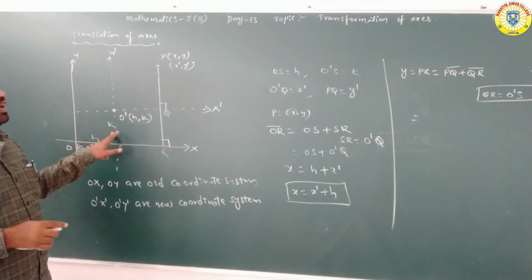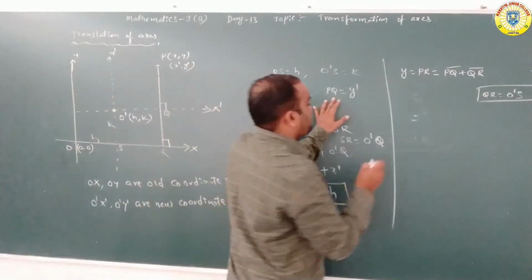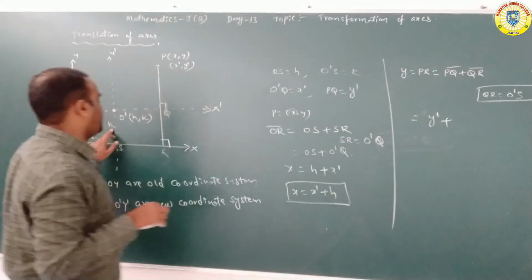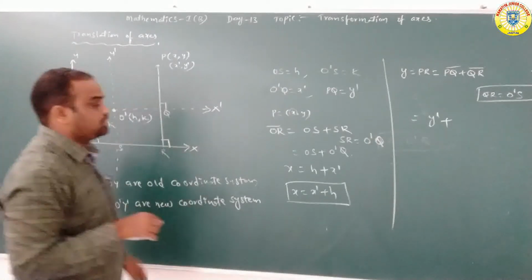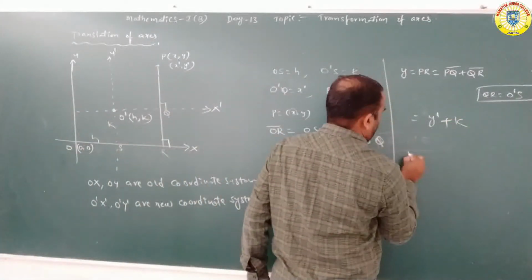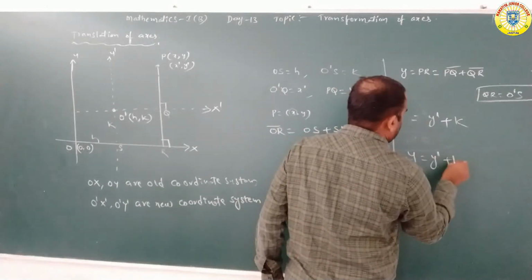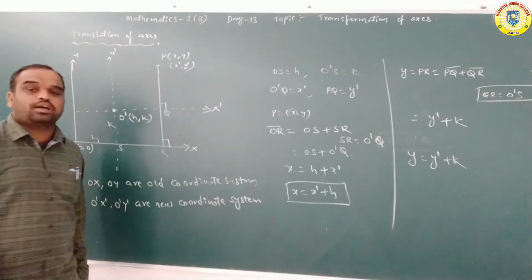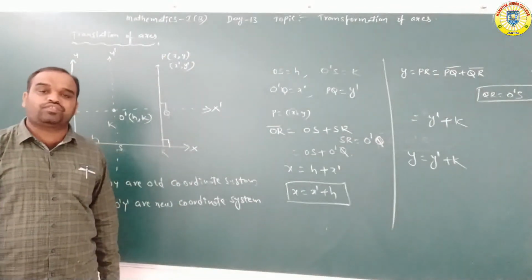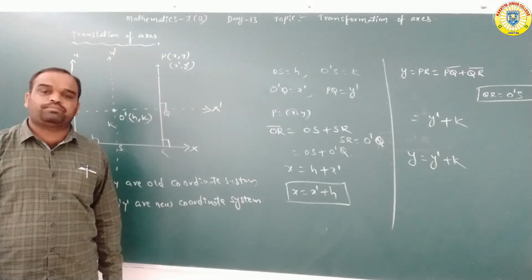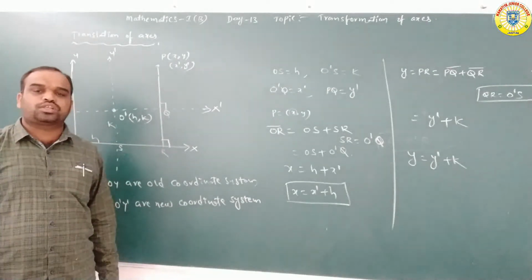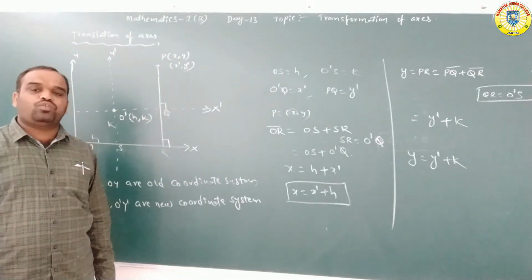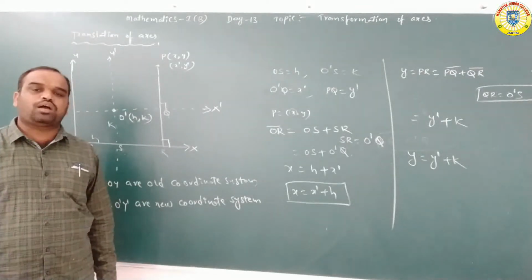O dash S is equal to K. Here PQ is Y dash, plus QR, which is K. Total here, Y is equal to Y dash plus K. Always remember this: with reference to the new system, the coordinates of P are x dash comma y dash. With reference to the old system, the coordinates of P are x comma y.